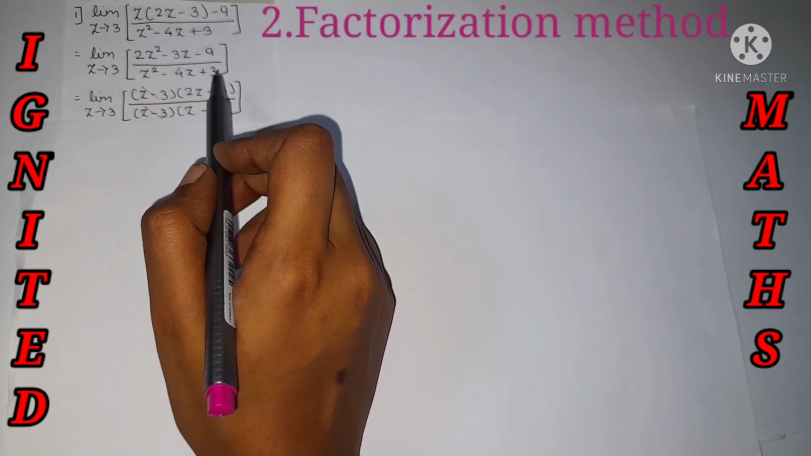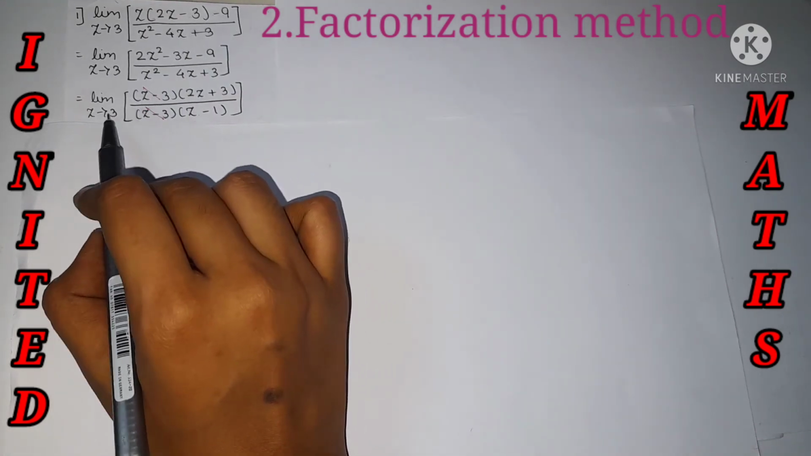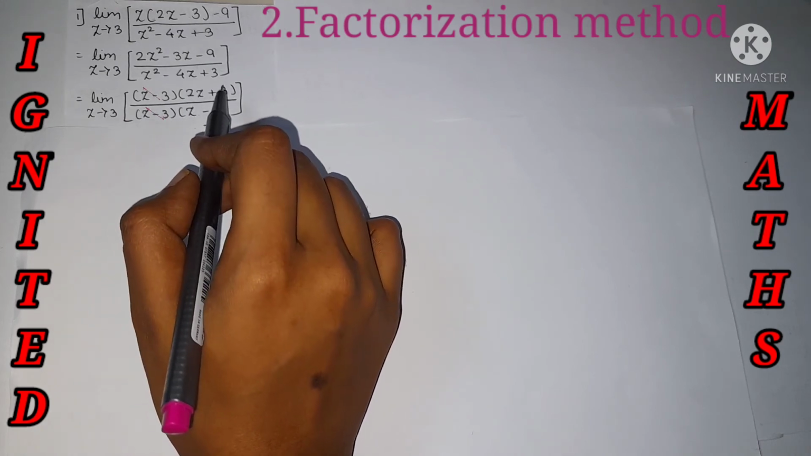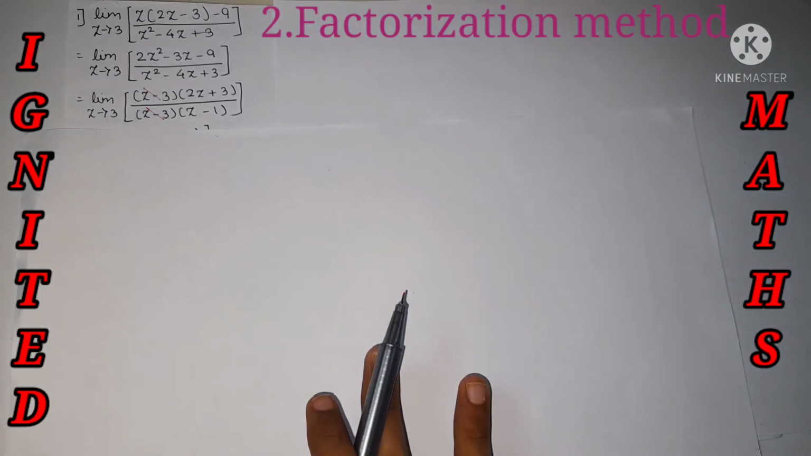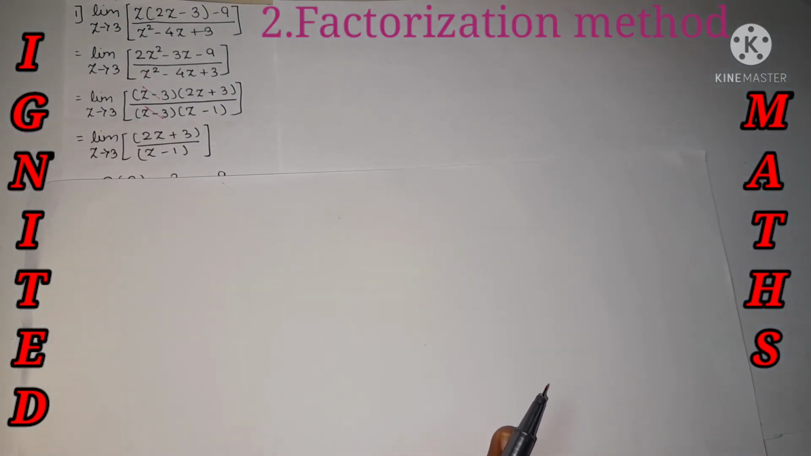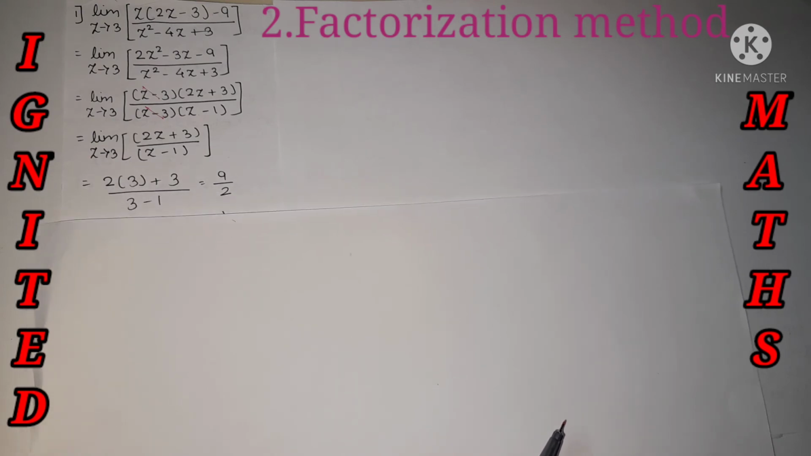Okay, still we can do it, it's absolutely alright. But over here, if we just substitute the limit value, it's nothing but (6 plus 3) divided by (3 minus 1). Okay, the value is a finite number and it's absolutely valid. And we get the answer as 9 by 2.